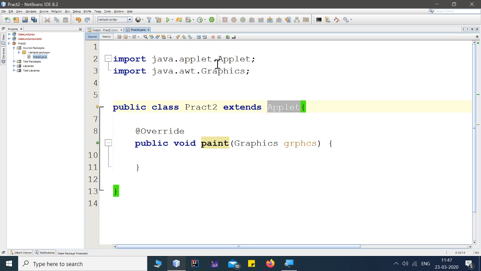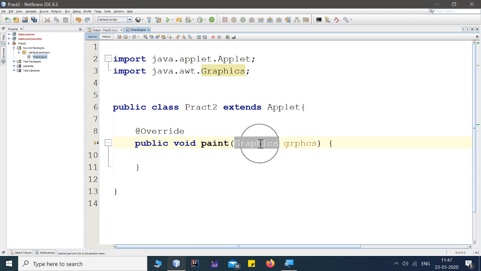This class applet is available in a package called java.applet, where java is the package name, applet is the sub package name, followed by the class name. Then I have overridden one method called paint, followed by a Graphics object. This Graphics object is from java.awt.